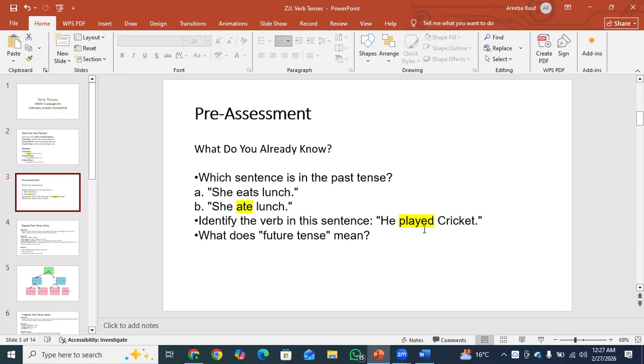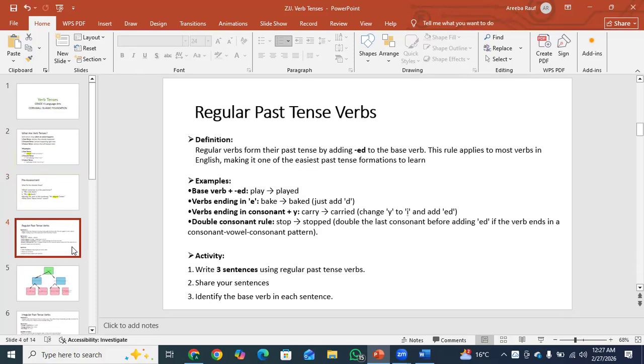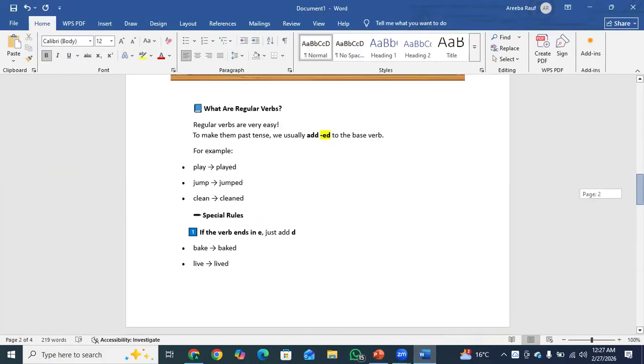Okay, what does future tense mean? The future tense is a verb form that expresses actions or events that will happen later. For example, I will attend the meeting tomorrow. Okay, regular past tense. I will show you all this through this diagram so you can understand it easily.